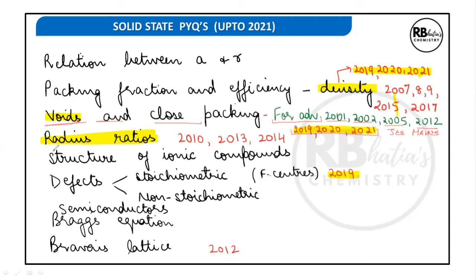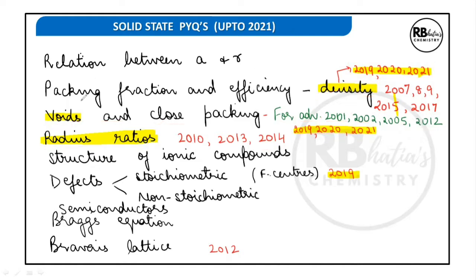Another important topic in the previous years has been radius ratios. Quite often questions related to radius ratios have been asked, specifically in the years 2010, 13, 14, and many more. This is just an approximate analysis. Another important topic always has been density. Density based questions have been asked in the previous years, as well as in 2019 to 21, so this has again been a topic from which questions have often been asked.